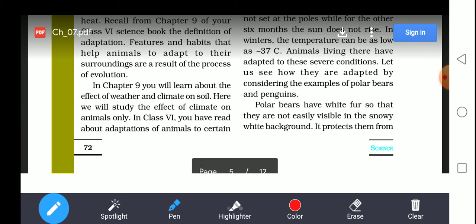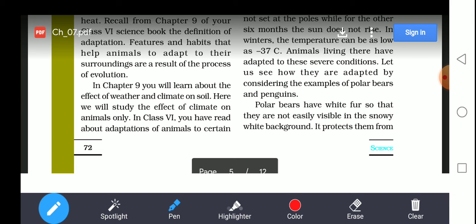Polar bears have white fur so that they are not easily visible against the snowy white background. If you see snow from far, it appears white. In that white region, we find the polar bear, which is as white as the snow. So they cannot be easily found by their enemies, the predators.